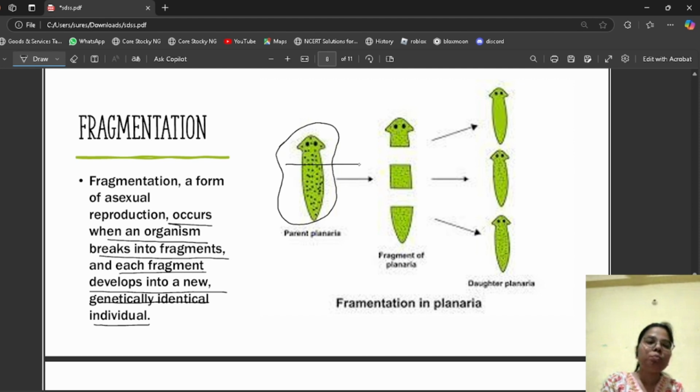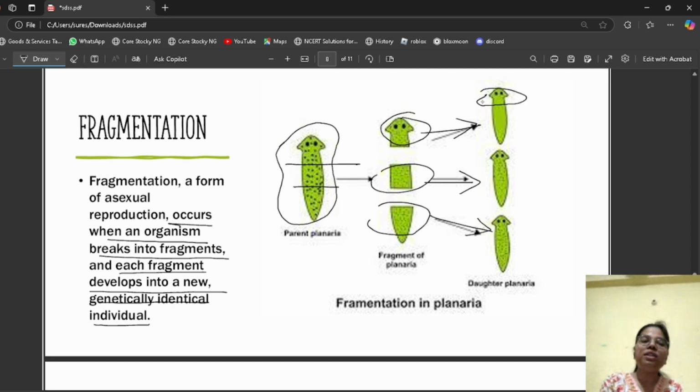The planaria body is divided into three equal parts: a head, a tail, and a middle part. The three parts are capable of forming three new individuals separately. The head part is from the parent and the body is new generation.